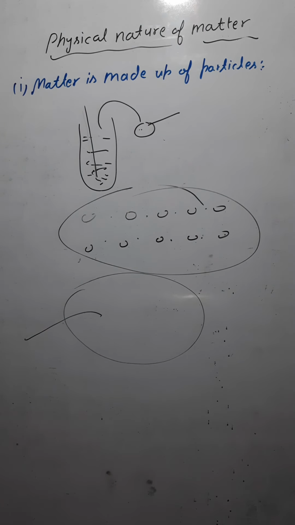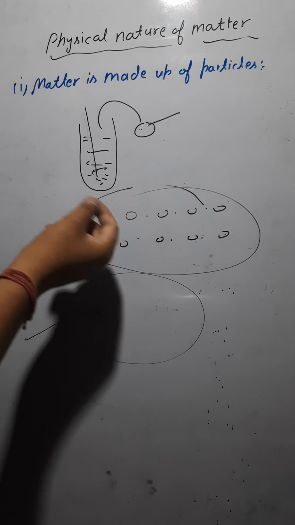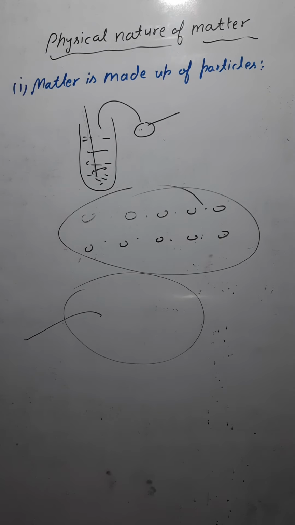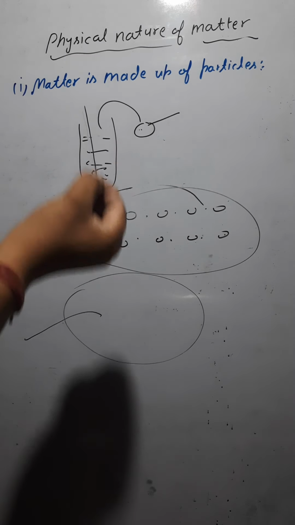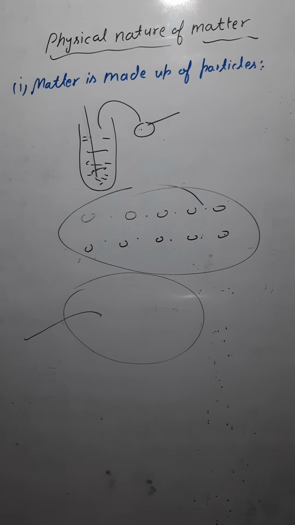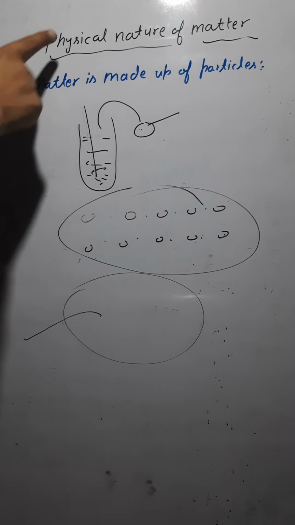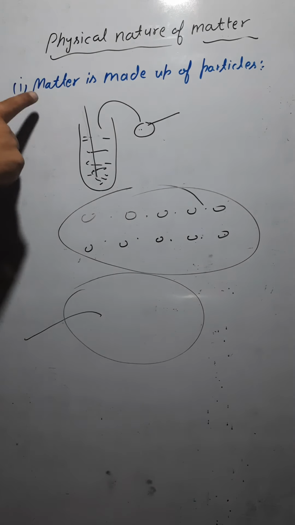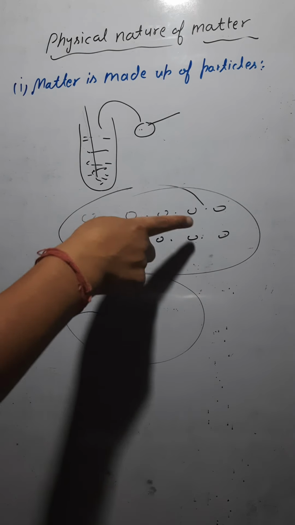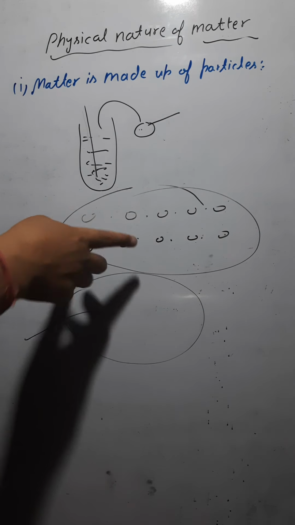And one more physical nature of matter you have is how small these particles are. So you would say these particles are very small. We cannot see them right now. So there are two physical natures of matter. First one is matter is made up of particles, and second one, these particles are very small.